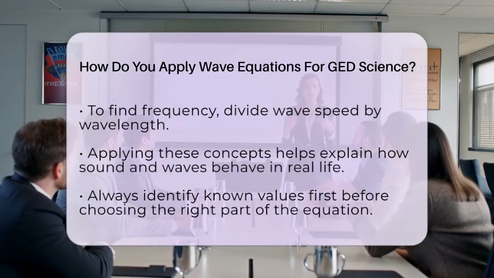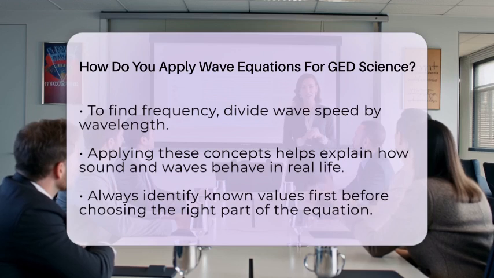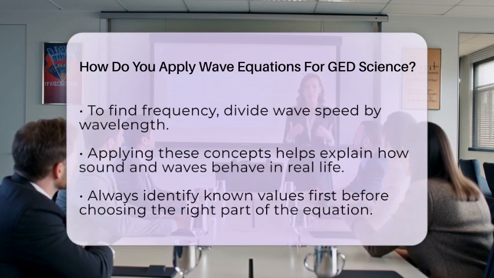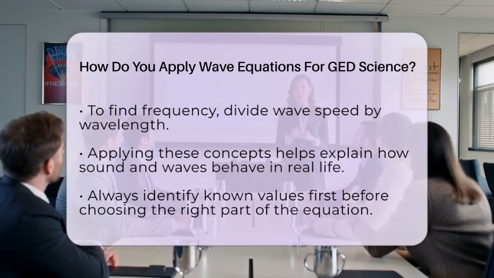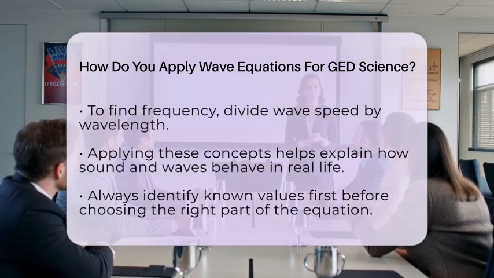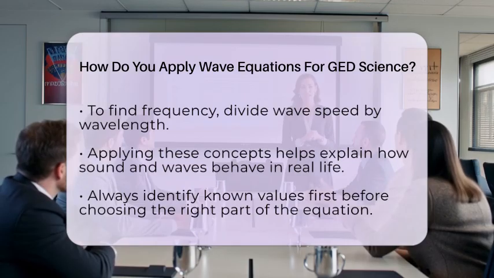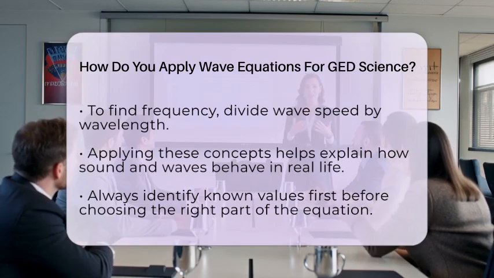You can also find the frequency if you know the wave speed and wavelength by dividing the wave speed by the wavelength. For example, if the wave speed is 10 meters per second and the wavelength is 2 meters, then the frequency is 10 divided by 2, which equals 5 hertz.